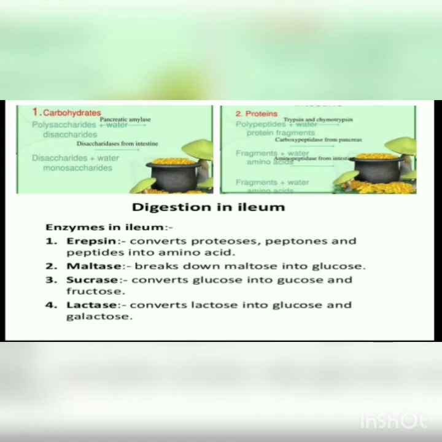Let's move on to digestion in the small intestine. In the small intestine, most of the digestion takes place. Carbohydrate digestion is done by pancreatic amylase and brush border enzymes: lactase, sucrase, maltase, alpha dextrinase. Protein digestion is done by trypsin, chymotrypsin, carboxypeptidase, proteases. Lipid digestion is done by lingual and gastric lipase.